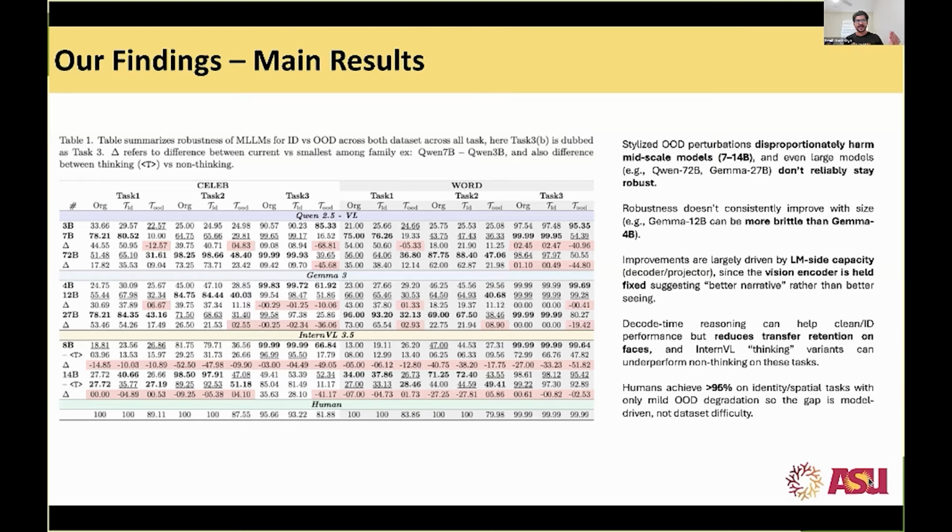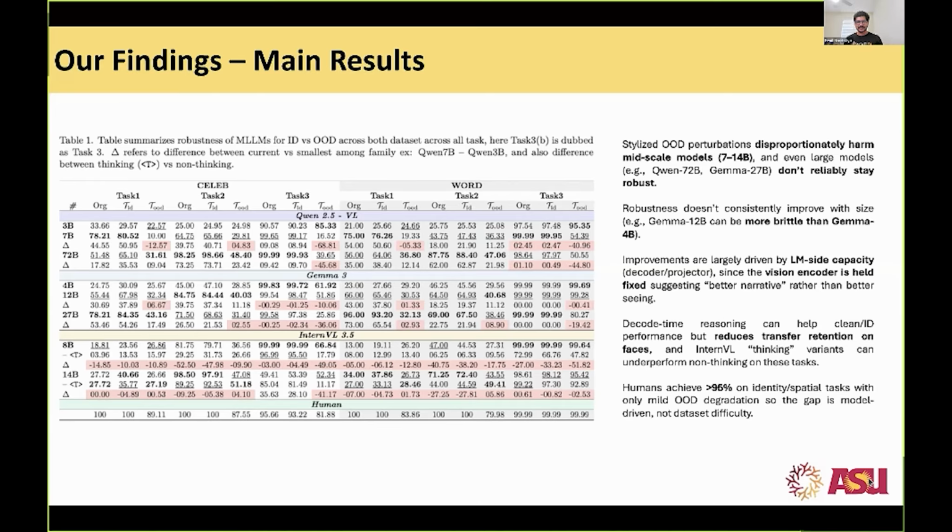We can see that Qwen 2.5 VL at 3 billion performs better on task 3 out of distribution than all of the rest. Now, why is that? One of the reasons, as we discussed earlier, is that the vision encoder is held fixed, whereas the language decoder is scaled by a huge margin.